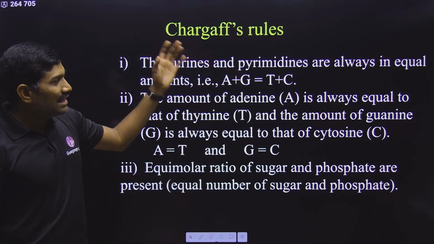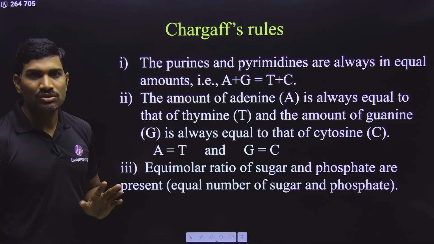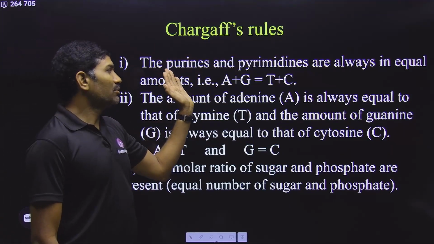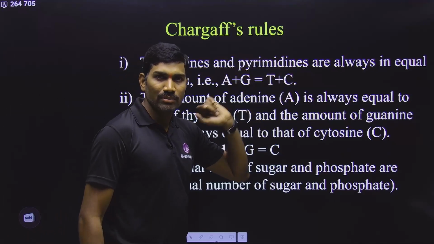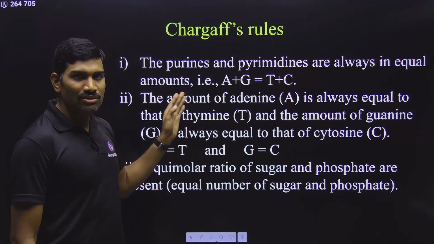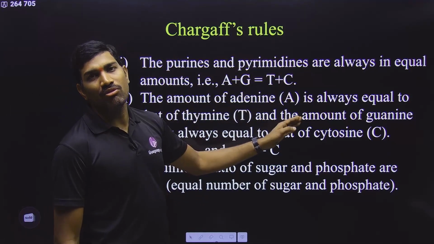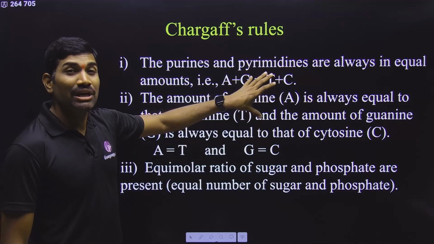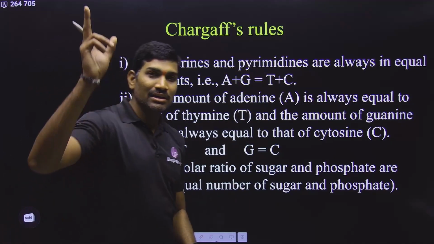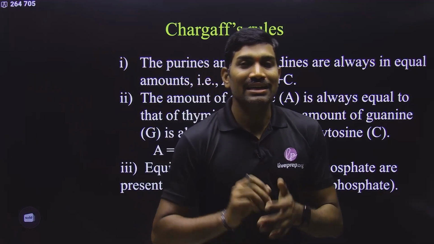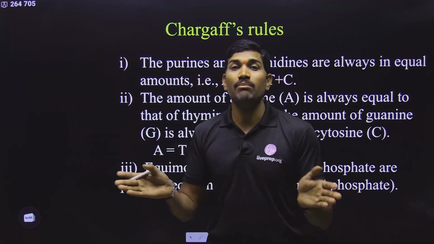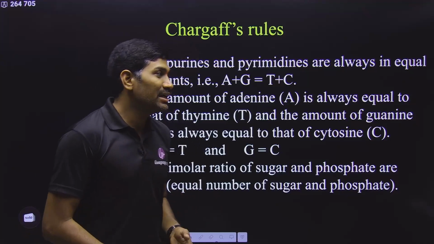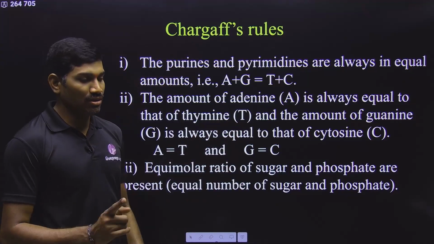Chargaff's rules. He analyzed double stranded DNA molecules. Upon analysis of double stranded DNA molecules, he concluded that the amount of purines is equal to the amount of pyrimidines, and the amount of adenine is equal to the amount of thymine, the amount of guanine is equal to the amount of cytosine. And actually this information is very important for the Watson and Crick model, and in that model they have proposed complementary base pairing. For the proposal of complementary base pairing, Chargaff's rules are very important.